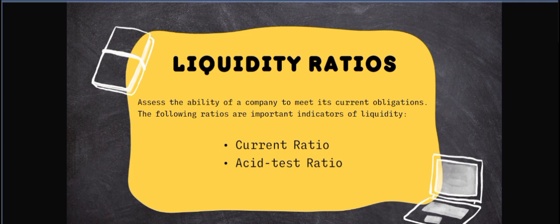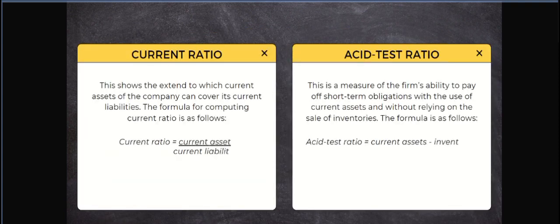Liquidity ratios assess the ability of a company to meet its obligations. The following ratios are important indicators of liquidity. Para lang po sa inyong kaalaman, liquidity is the availability of assets to a market company. Then, current ratio. This shows the extent to which current assets of the company can cover its current liabilities. The formula for computing current ratio is as follows. Current ratio is equal to current assets all over current liabilities.